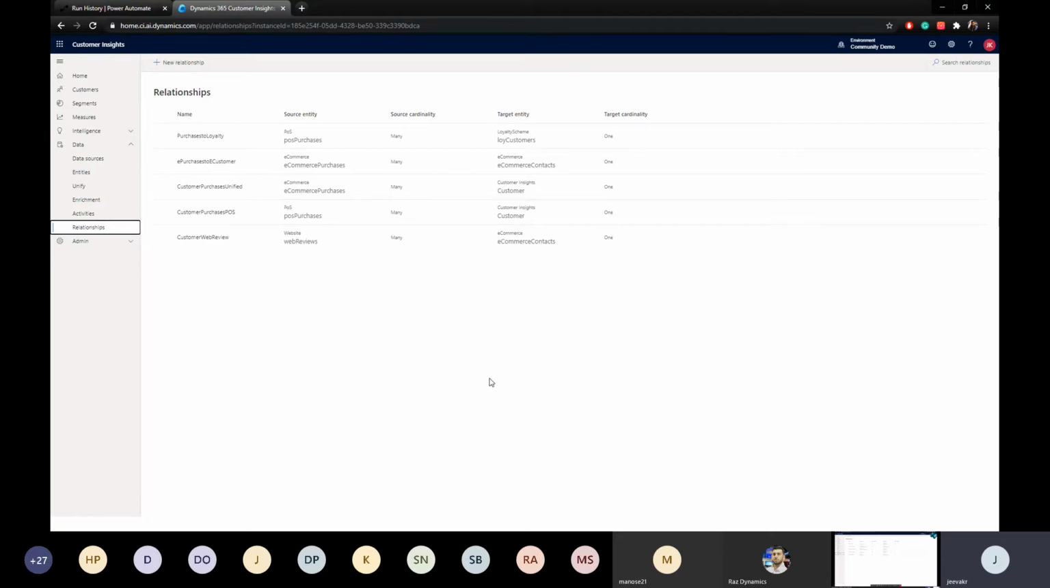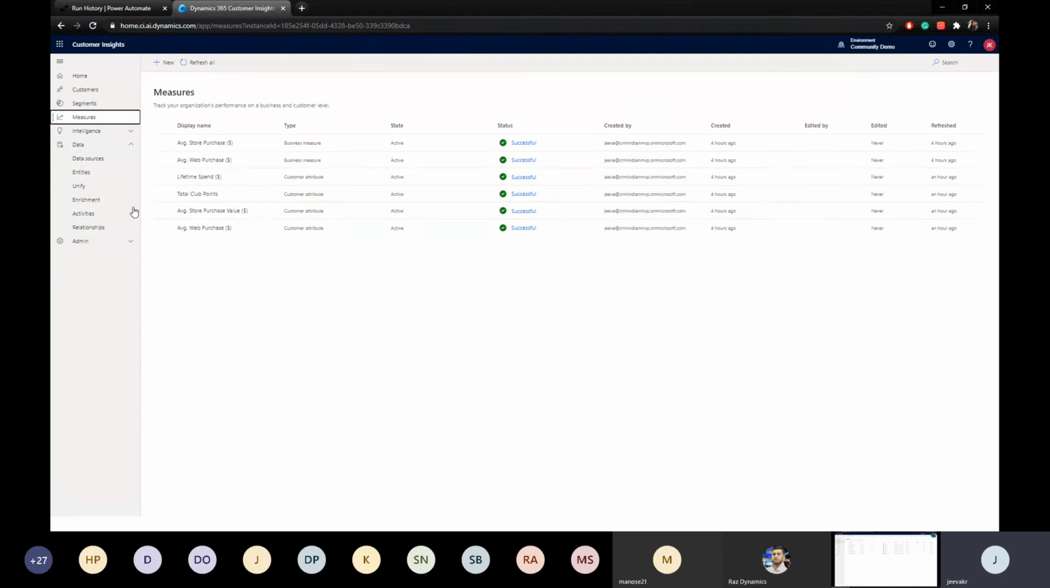So whichever entities have a common identifier, which is a foreign key, can be referenced from each other. You can see the source entity POS, the data I got from the POS machine, will have a relationship to the loyalty customers data, so that one customer will have multiple POS purchases, one to many in this way, right? So this is the relationships. All of them are examples which you can see. One contact can have multiple purchases, one customer can have multiple e-commerce purchases, multiple POS purchases, and one contact can do multiple web reviews as such.